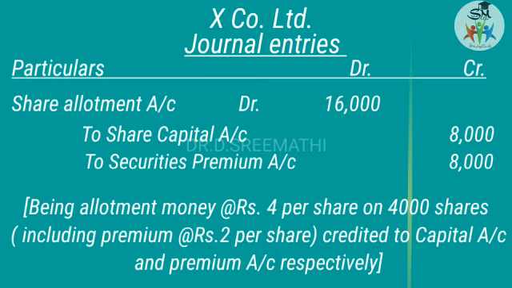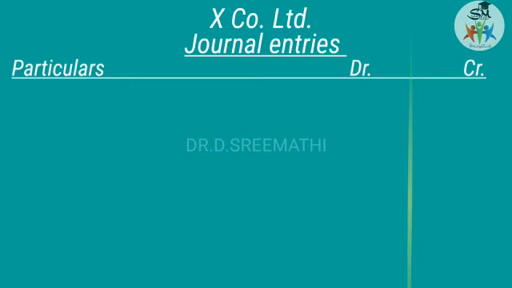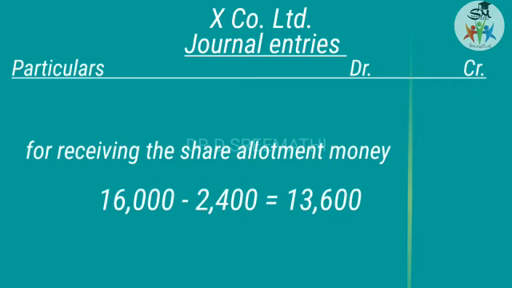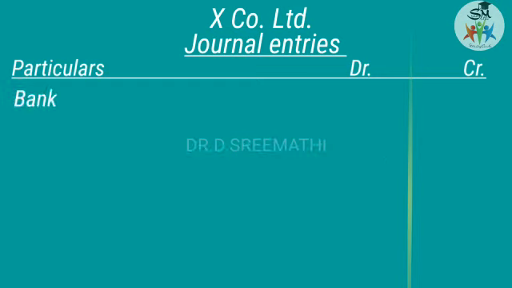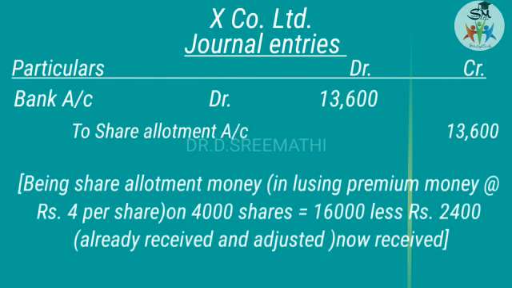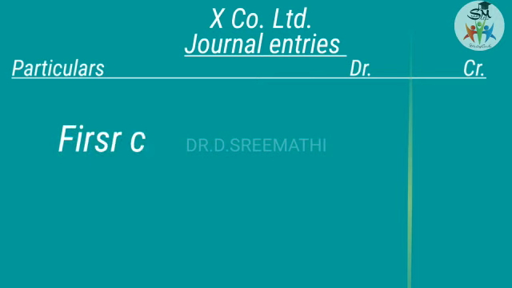Okay, and then the next one is for receiving the share allotment money. So how much share allotment money is to be received? The total value is 16,000. Out of 16,000, the excess application money already adjusted with allotment is 2,400. So the balance amount to be received is only 13,600. So the journal entry is bank account debit to share allotment account 13,600.